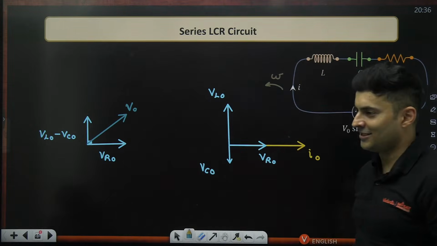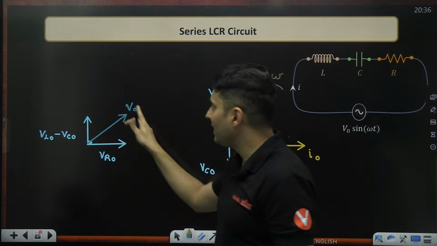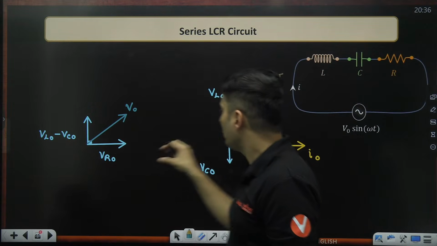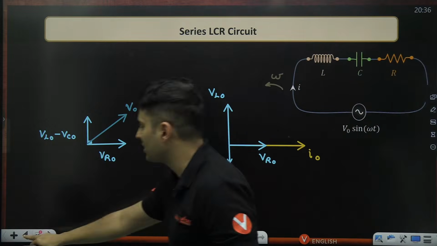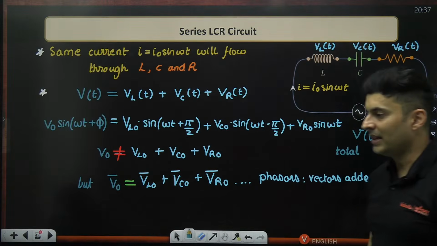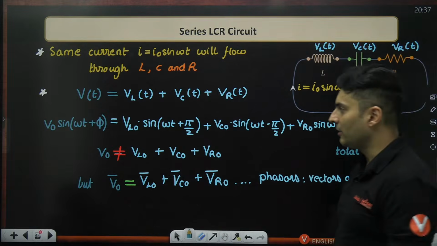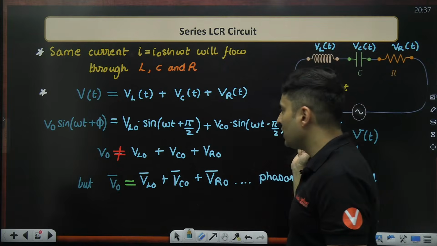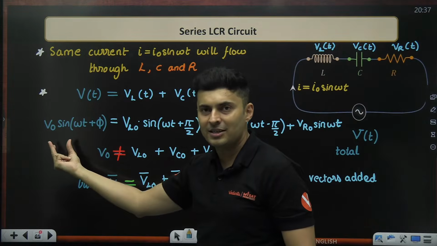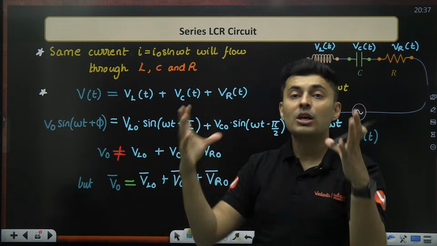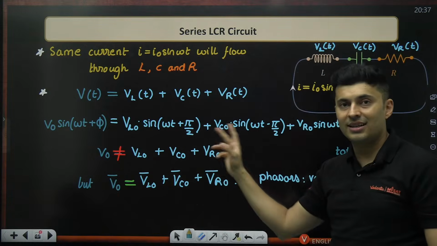Is this clear, guys? How we got the resultant voltage from the individual amplitudes of the voltages across the elements: inductive, capacitive, and resistive. These are SHMs which are being superimposed, different SHMs to give you a resultant SHM. Whenever SHMs add, you take the phasor quantities, not their scalars.